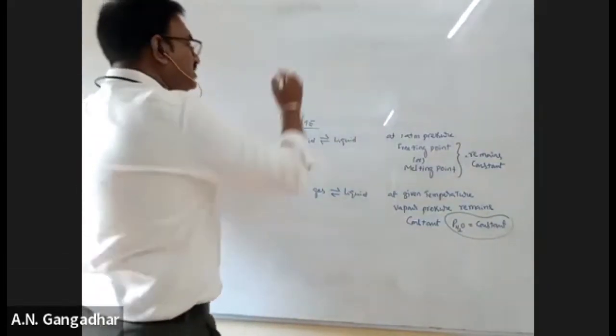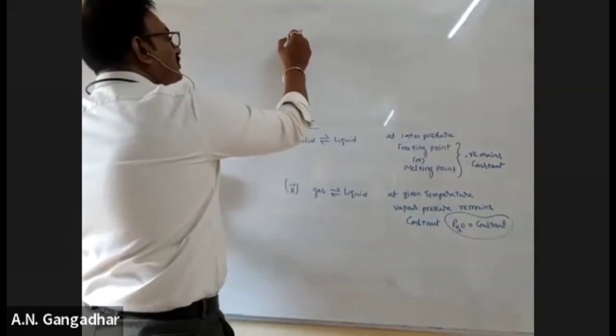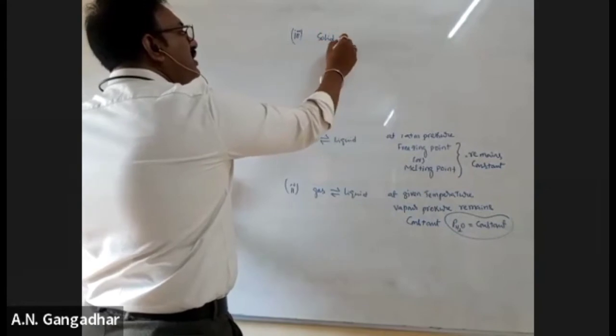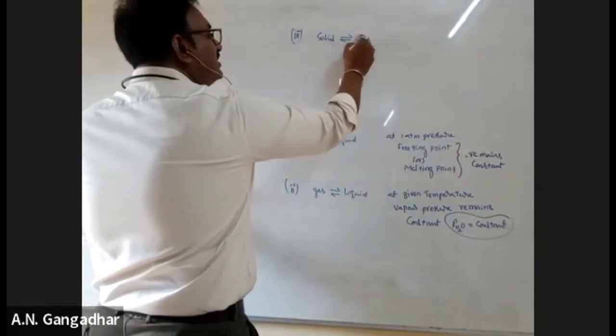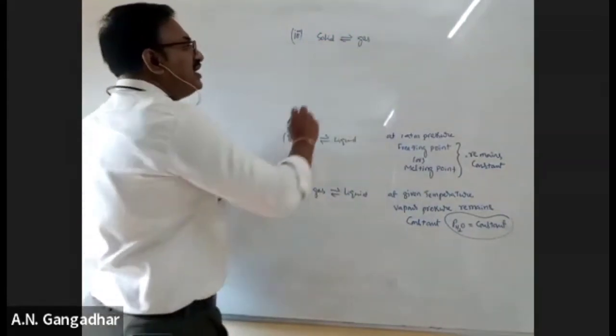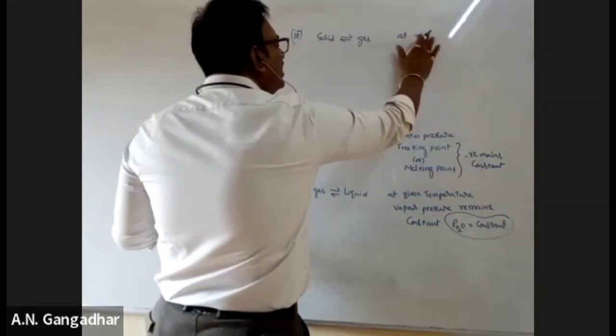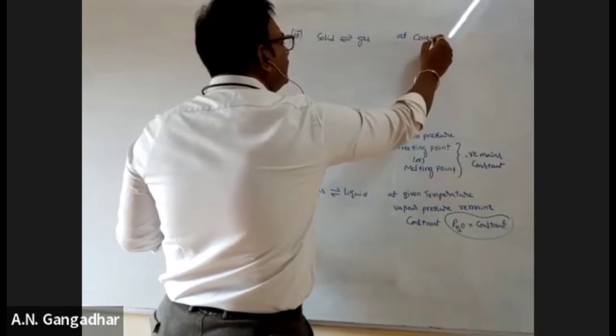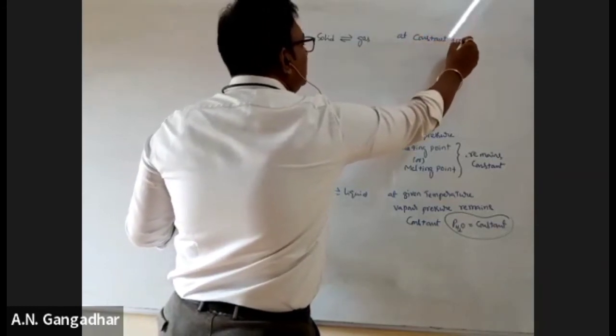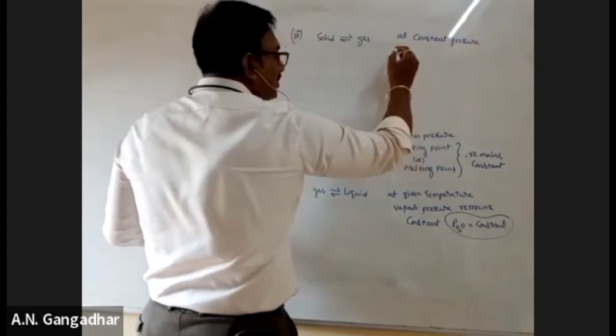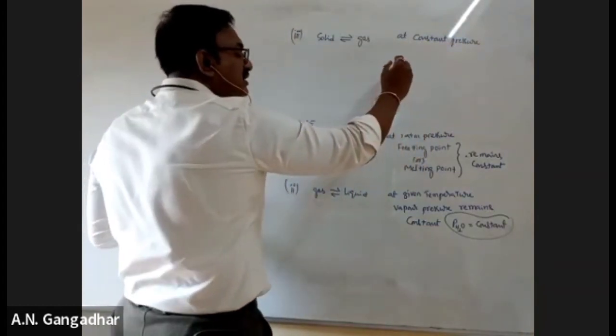In the third case, solid and gas. If you see this equilibrium at a constant pressure, what remains constant?